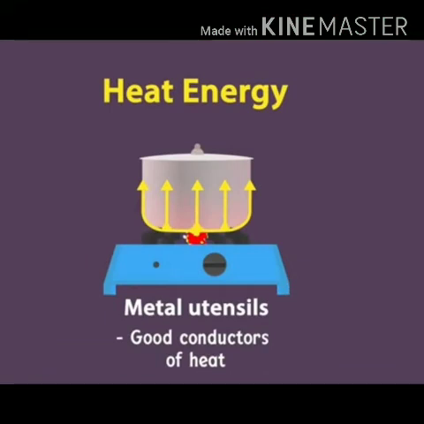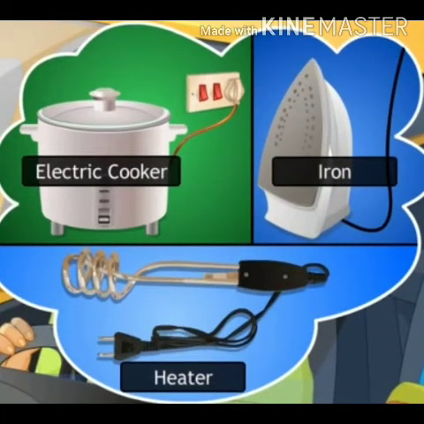Firstly, students, answer my question. Can you hold a hot metallic pan which is without a plastic or wooden handle? The answer will be obviously no, as you may get hurt. So to protect us from getting hurt, the pans have either a wooden or plastic handle, whereas the base of the pan is metallic, which conducts the heat and helps to cook the food. You can take another example also, like an electric iron.